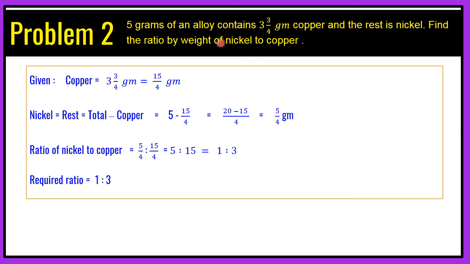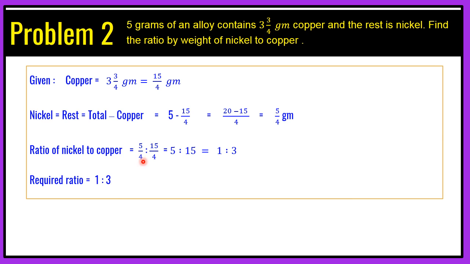Now the question asks us to find the ratio by weight of nickel to copper. So we can simply write the ratio of nickel to copper. First we will write the weight of nickel and then the copper, because I have already told you in the first video that in a ratio, order is very important. So we cannot write it in any order.